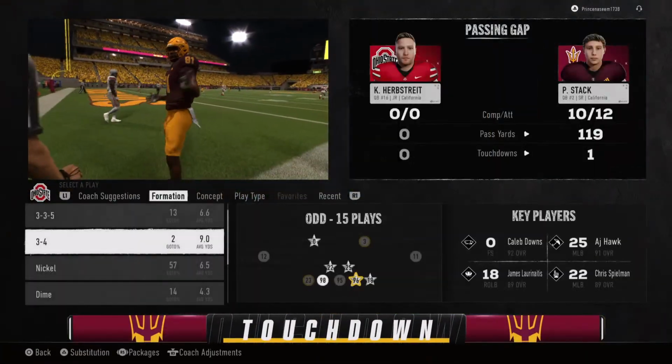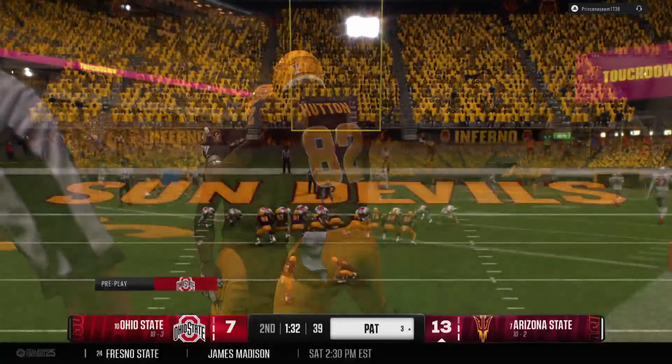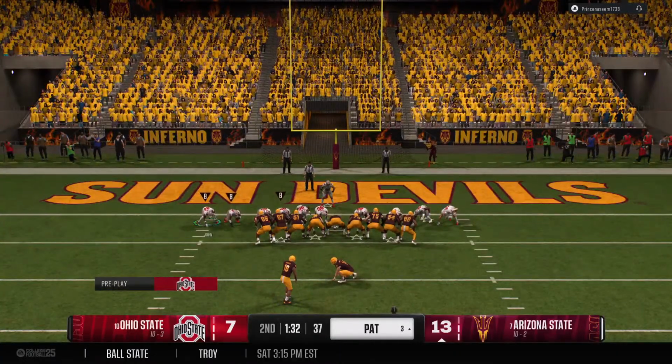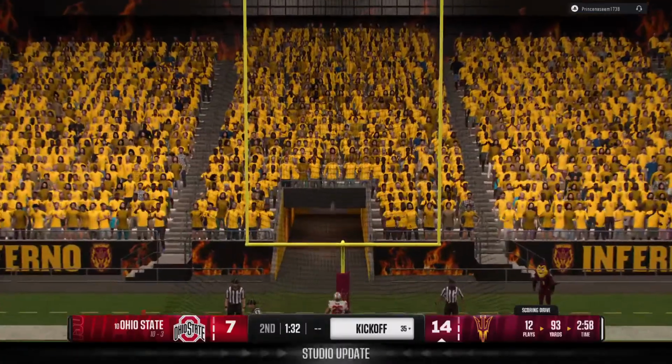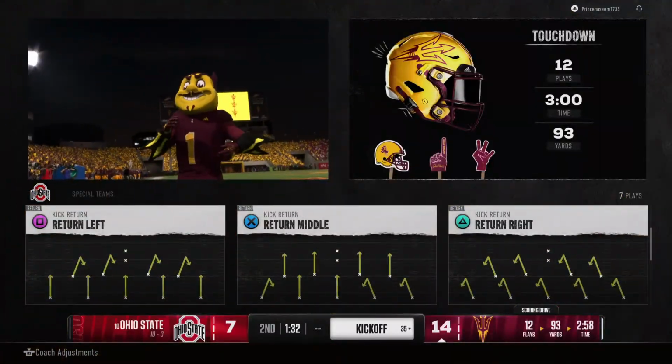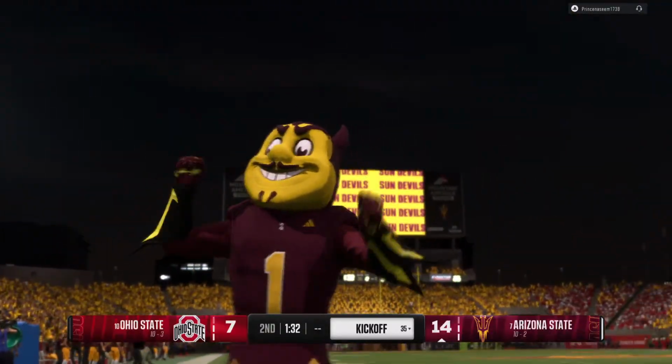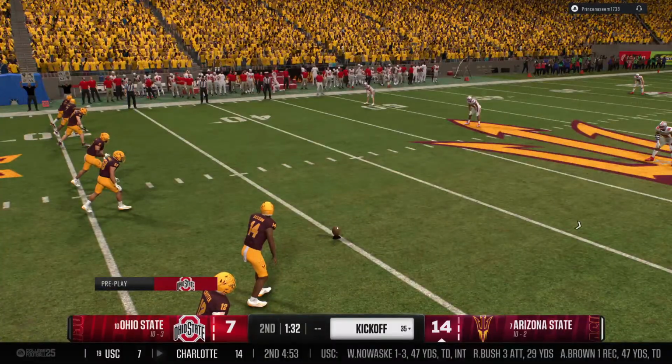That kind of execution, a long drive, that's why this team made it to the college football playoff. That's exactly right. Being able to mix in the run with the pass, picking up first downs, and eventually coming up with the touchdown. That is a tough thing to do, and they made it look easy. And the extra point was up and good.